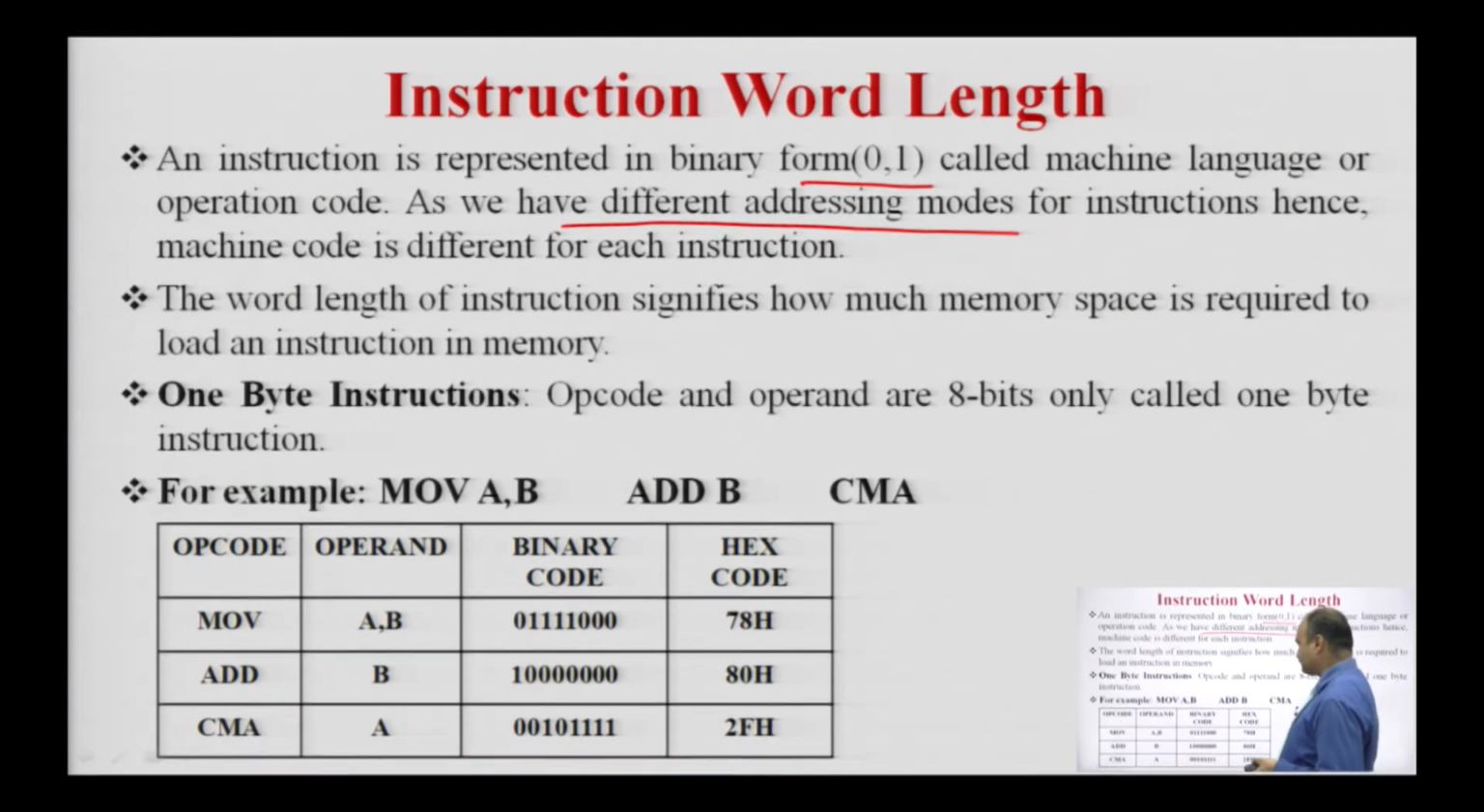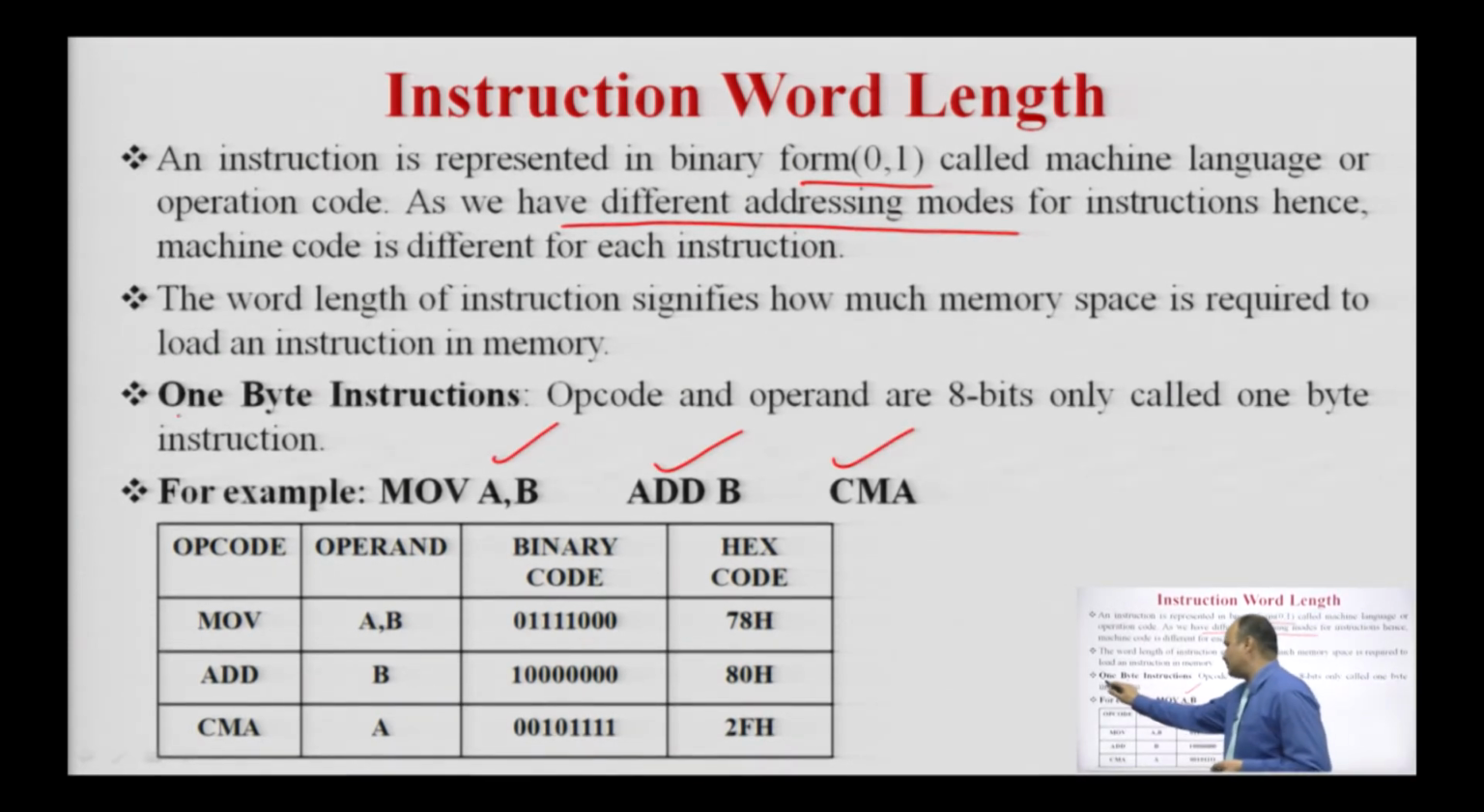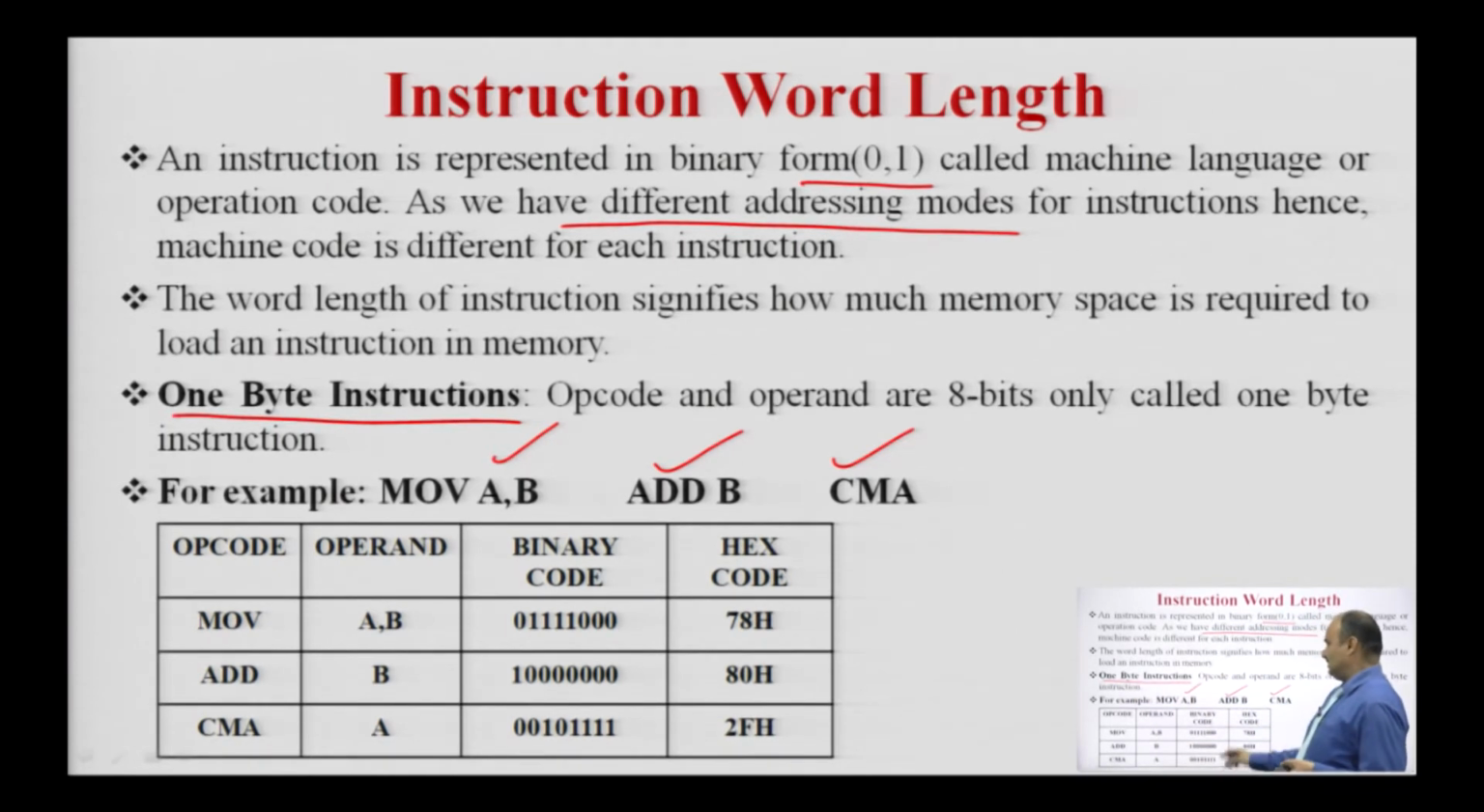For example, the instructions MOV A,B; ADD B; and CMA are 1 byte instructions, because each has the opcode and the operand is in the source register, that is the B register in case of MOV A,B. Here the processor is required to perform the addition operation between the content of the B register and the A register, and in case of CMA the processor will perform the operation on the content of the accumulator.